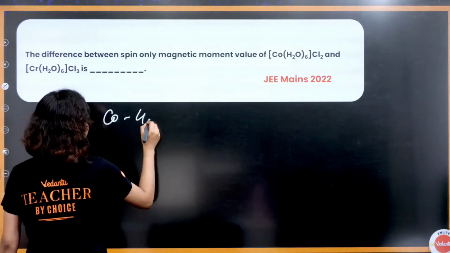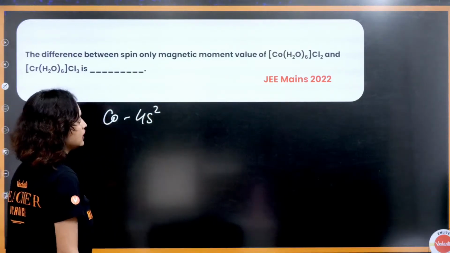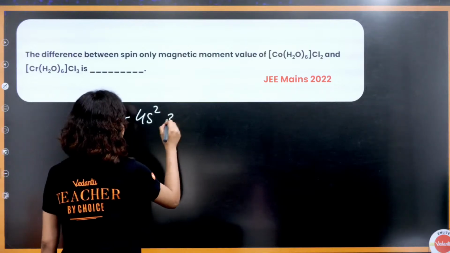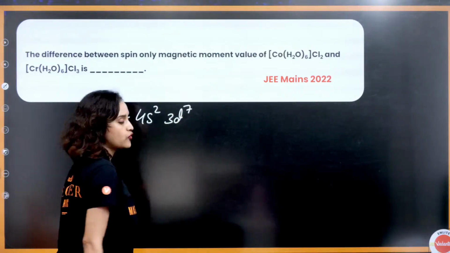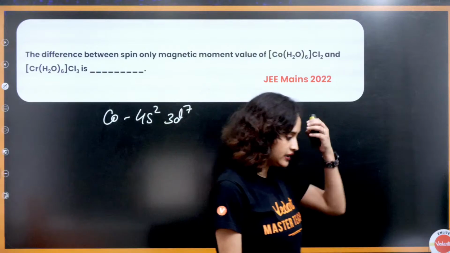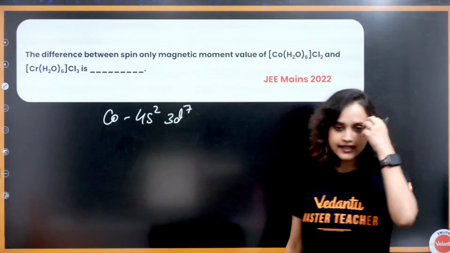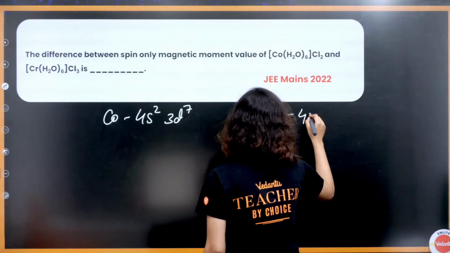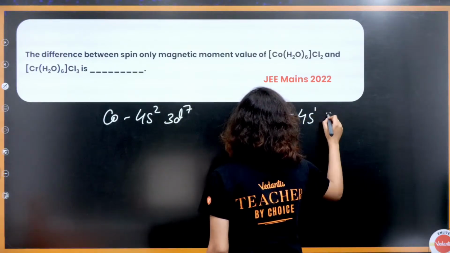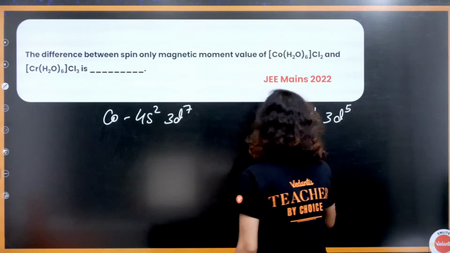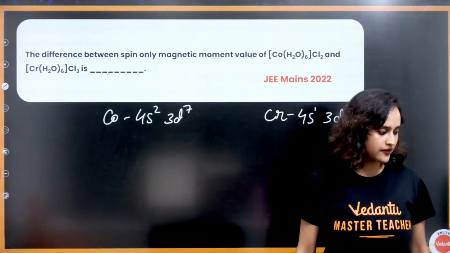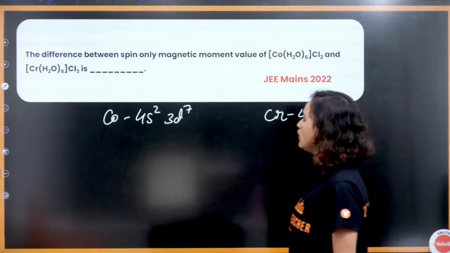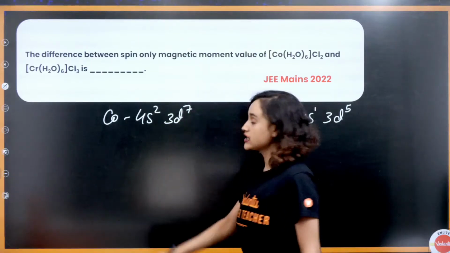Cobalt is what? 4s2 3d7, isn't it? 4s2 3d7, right everybody? Yes, 3d7, and chromium is 4s1 3d5. Correct? Right everybody? Now, find the oxidation state.